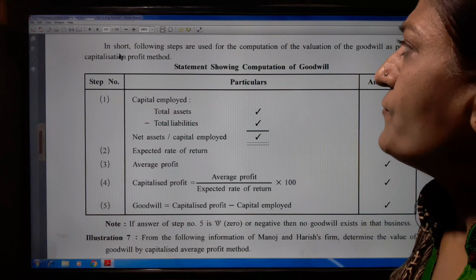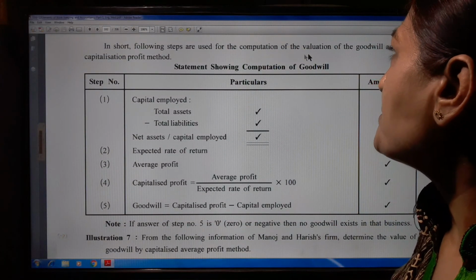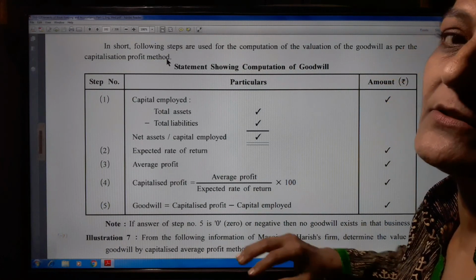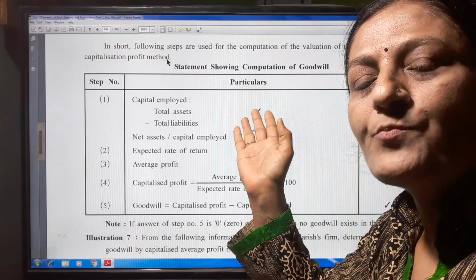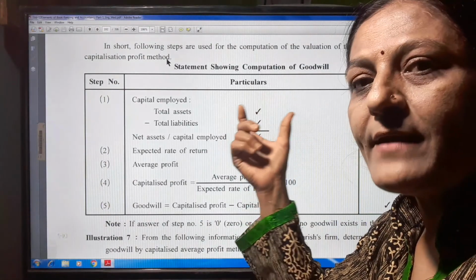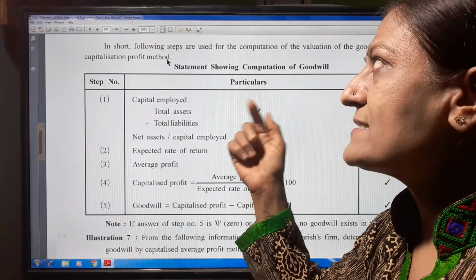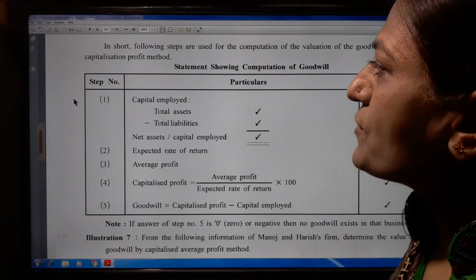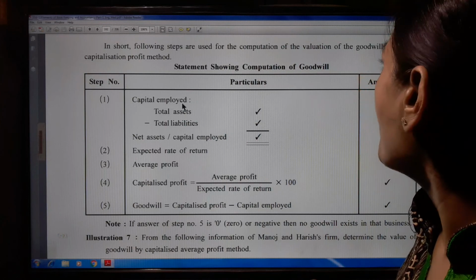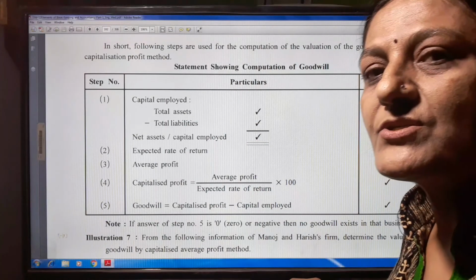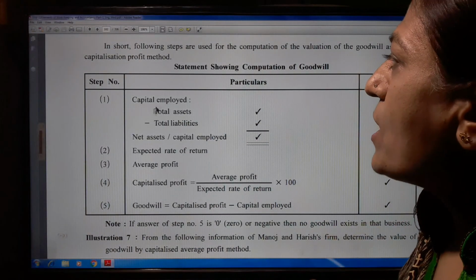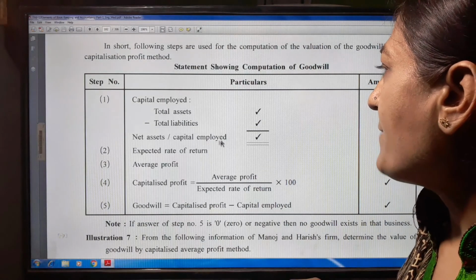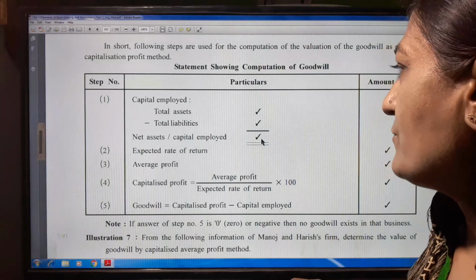Now, in short, the following steps are used for computation of valuation of goodwill as per the capitalization profit method. Like the super profit method, we have to prepare a table in this capitalization profit method also. Statement showing computations of goodwill. First, we have to write capital employed, whatever is given in our question, in the amount column: total assets minus total liabilities. Net asset, that is capital employed, we have to write here.